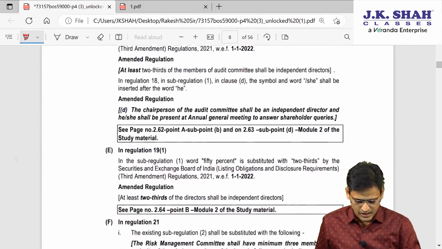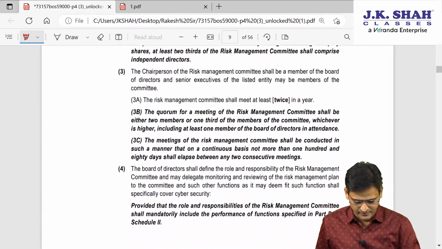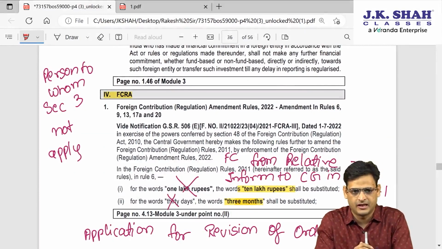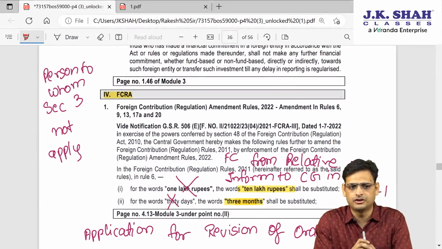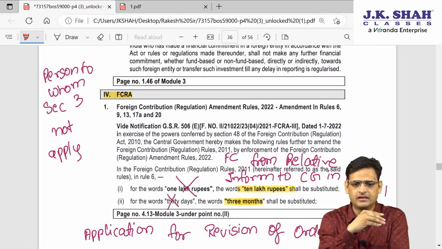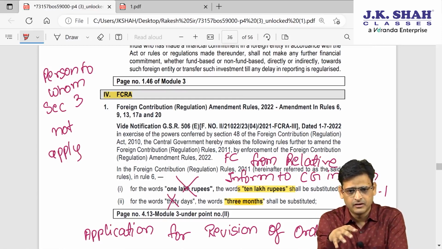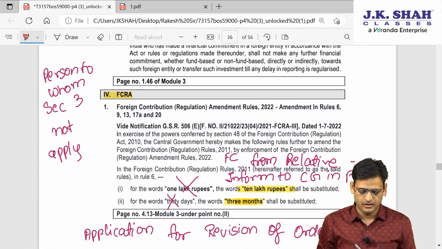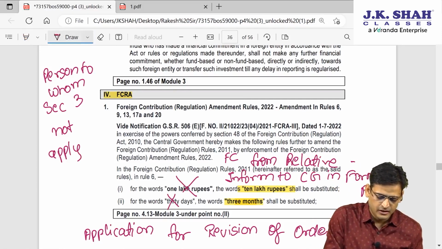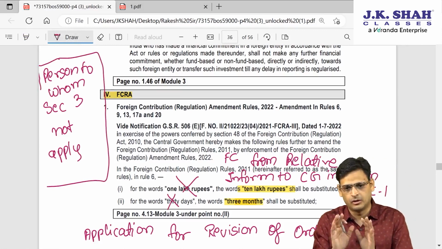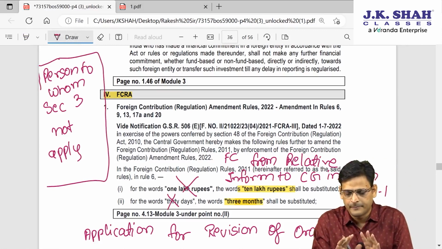Now, I am moving on to the next amendment. I am doing the discussion from the chapter FCRA, Foreign Contribution Regulation Act. In this, you must have studied there is a prohibition in section 3 to receive foreign contribution, and immediately after that, you must have studied the list of persons to whom section 3 does not apply, meaning the persons to whom the prohibition does not apply. This provision you already remember.